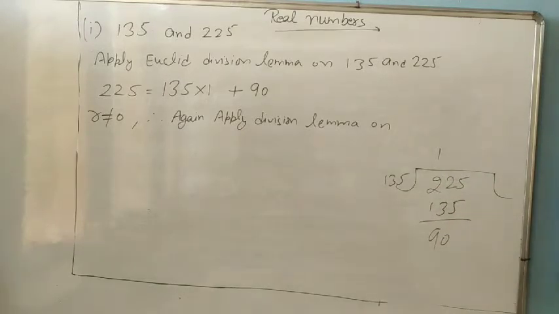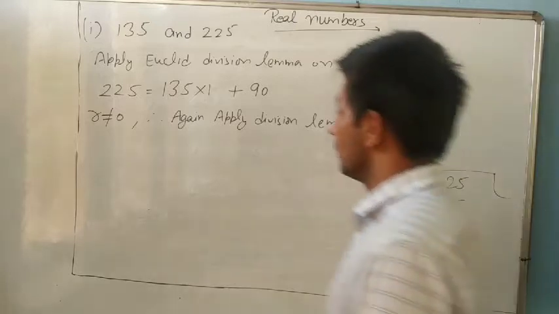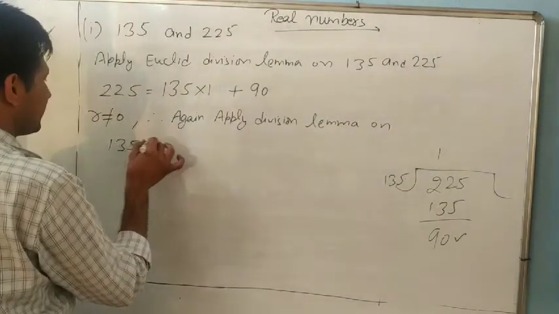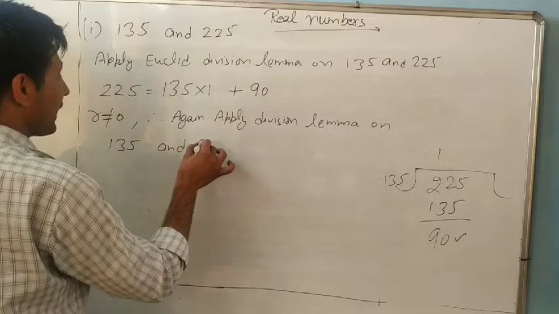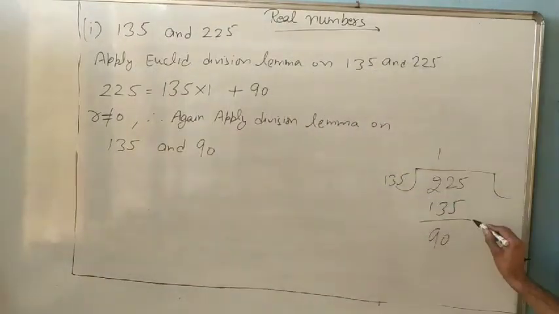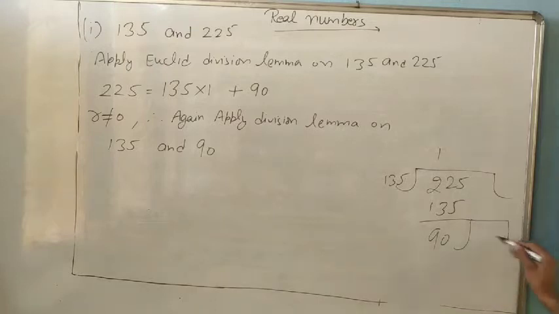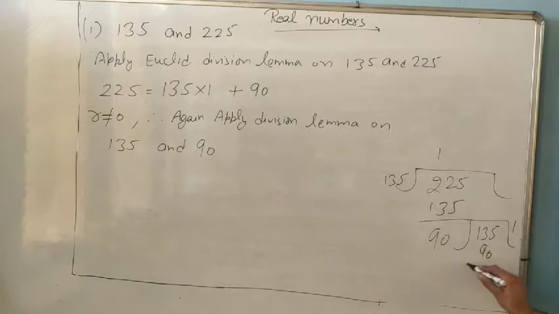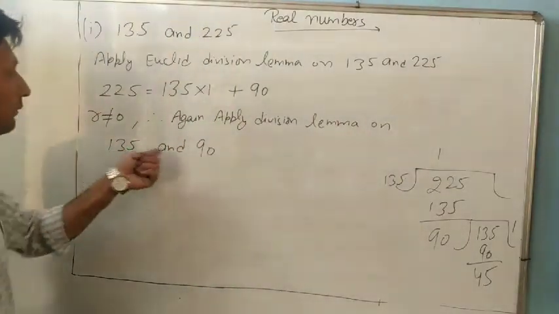Now we will apply on B and R. What is R? 90. B is 135. So on 135 and 90, now we will take remainder. So again you will divide. Again look at this one. Here is 135, so 90 ones are 90. What is remainder? 45, on 135 and 90.